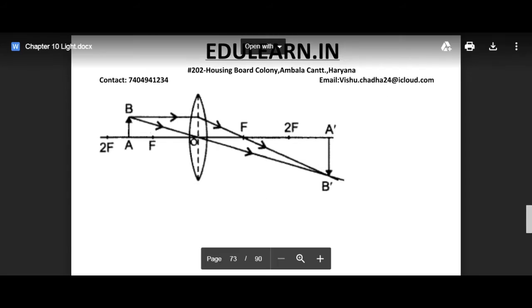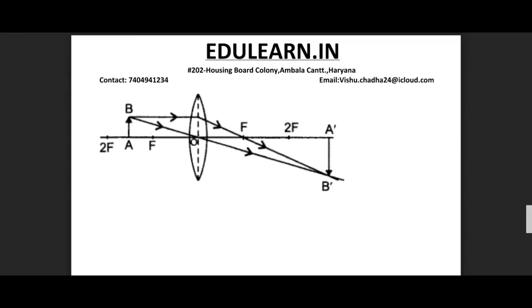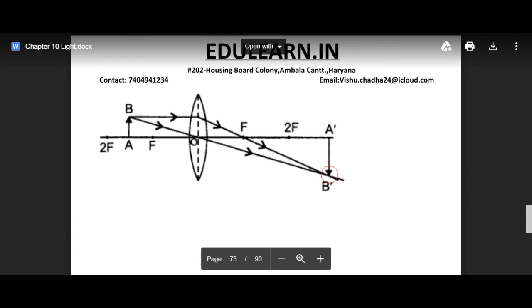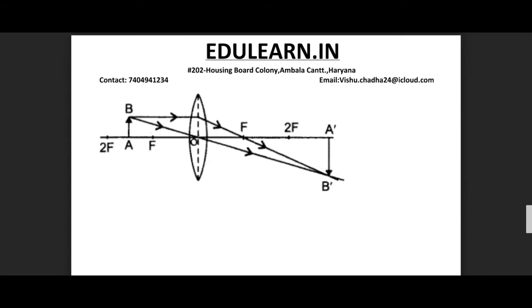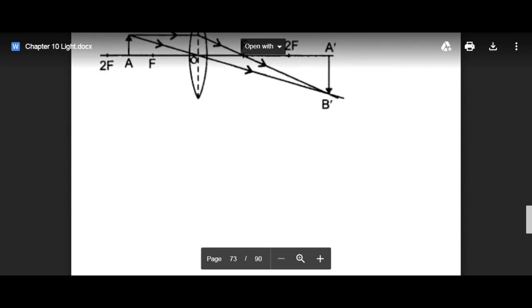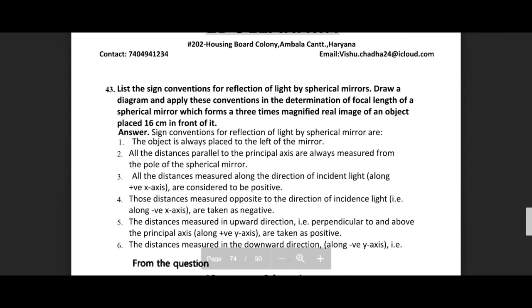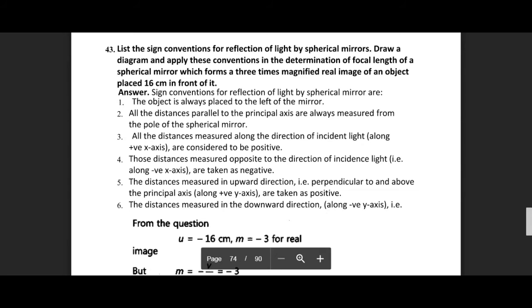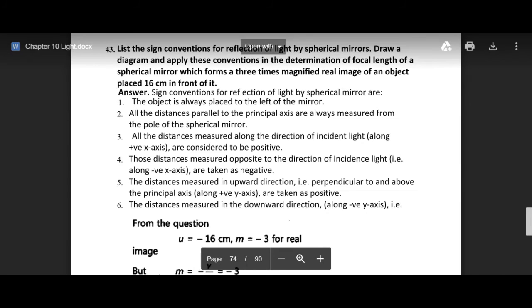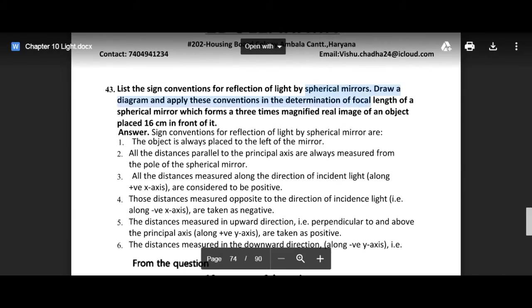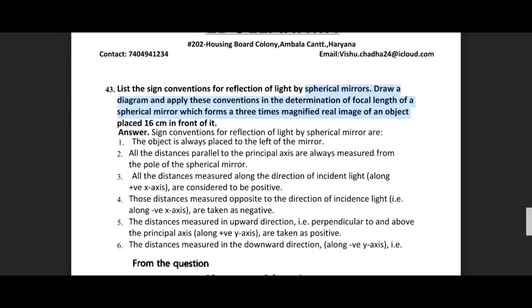One ray will be going parallel to the principal axis, and will meet here with the other ray which is coming from the optical center of the lens. Next is list the sign conventions for reflection of light by spherical mirror. Draw a ray diagram and apply these sign conventions in the determination of the focal length of a spherical mirror which forms a 3 times magnified real image of the object placed 16 centimeter in front of it.